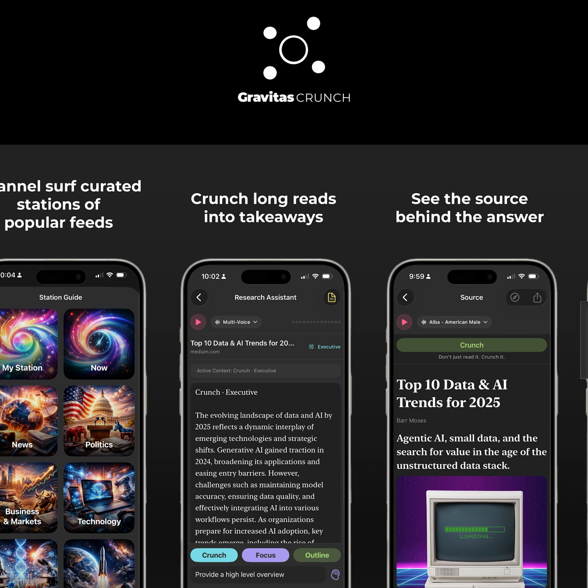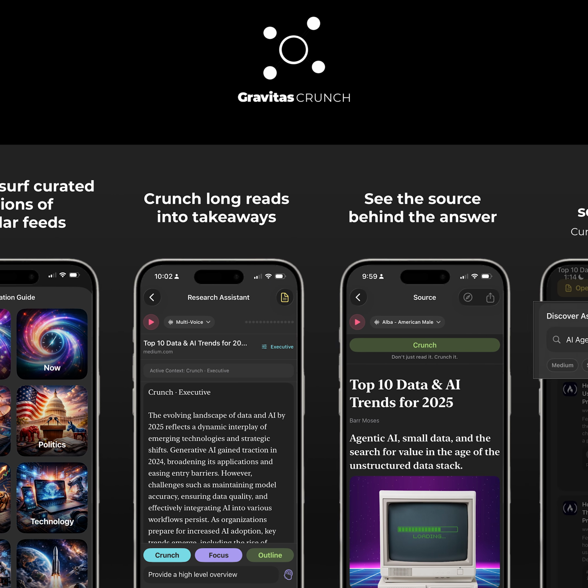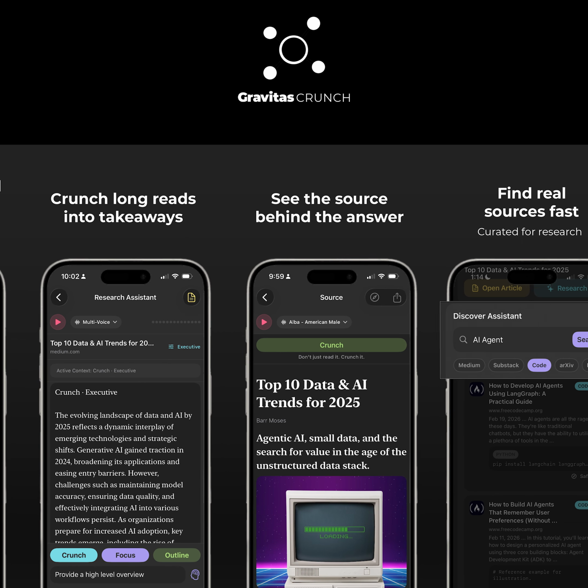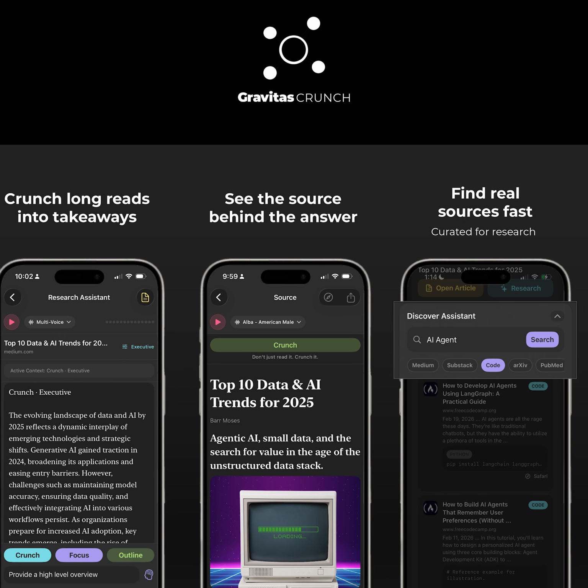Troubleshooting: research assistant unavailable. Your current device or runtime may not support Apple Foundation Models. Reading, source browsing, and other non-assisted workflows still work.